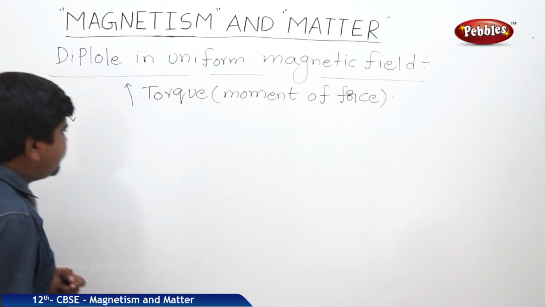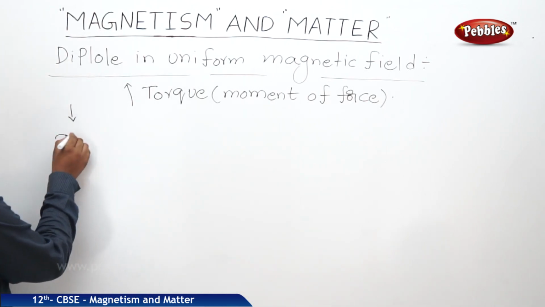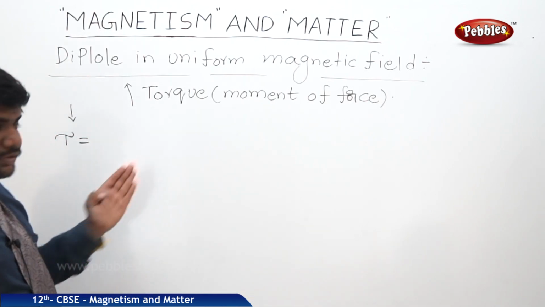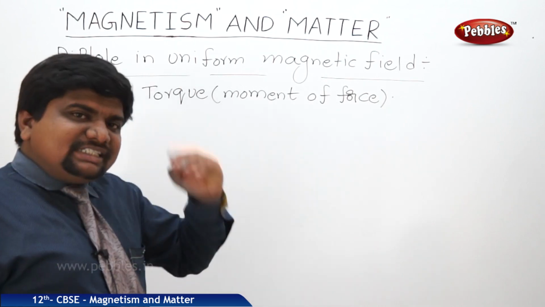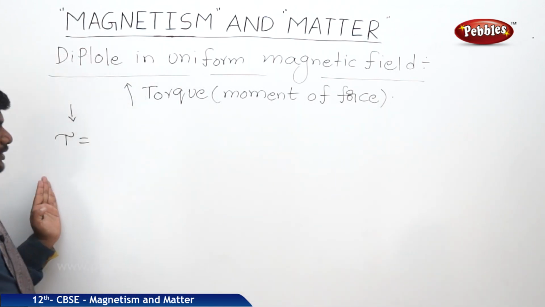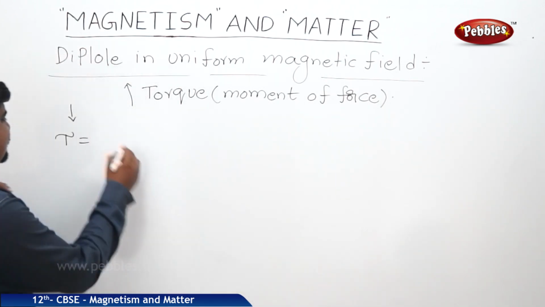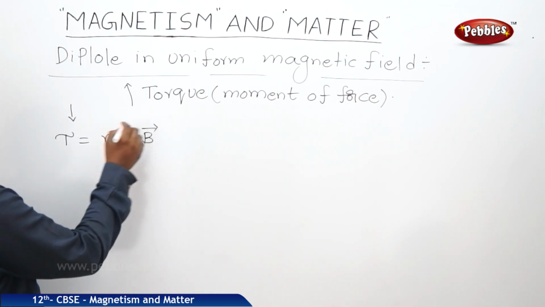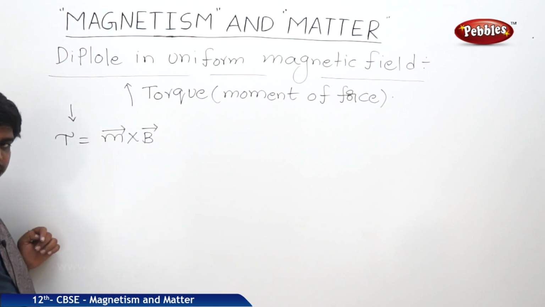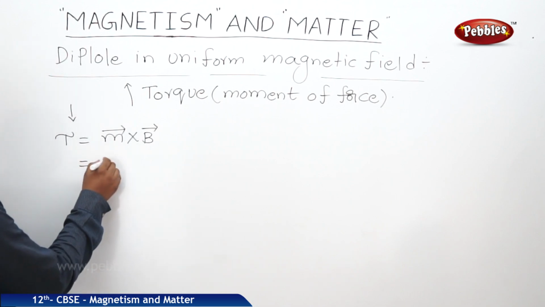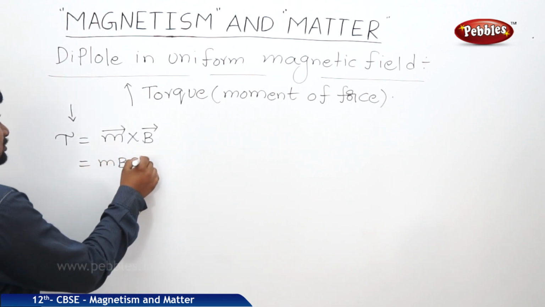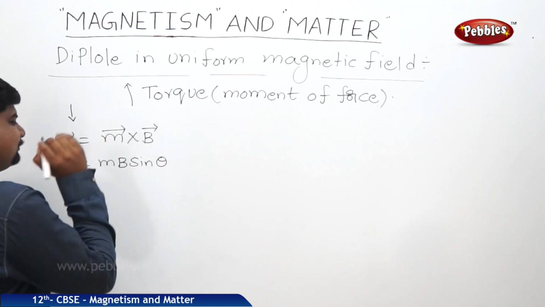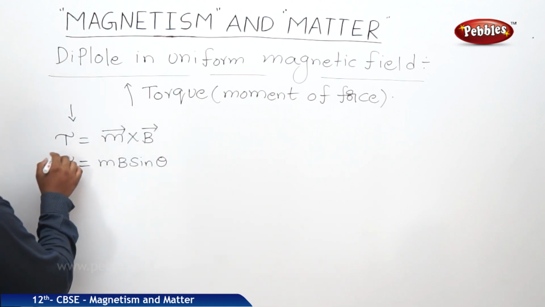The symbol of the torque is tau. As we saw in moving charges and magnetism, the torque experienced by a dipole in a magnetic field is M cross B. So the cross product is MB sin theta. Tau is equal to MB sin theta.